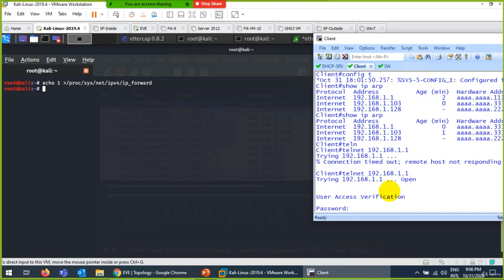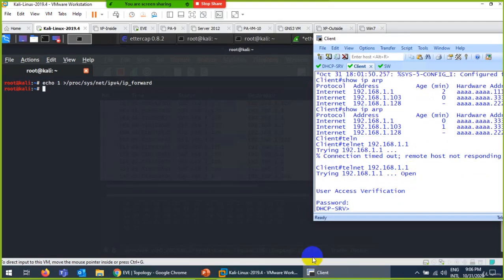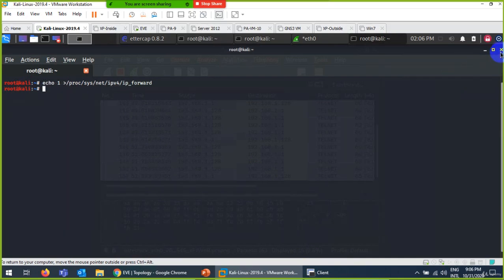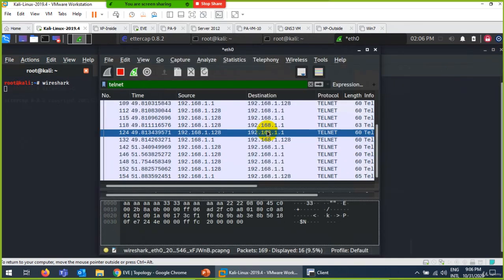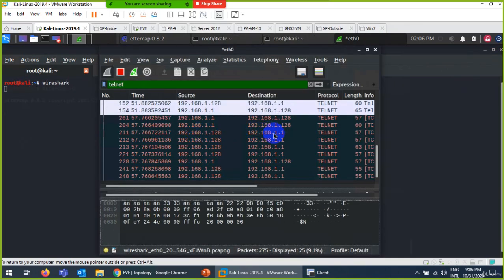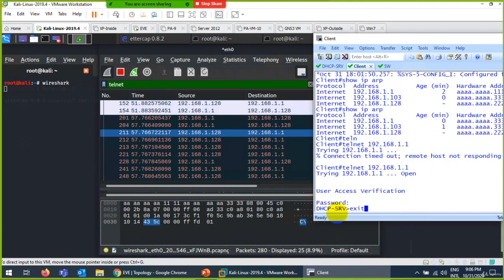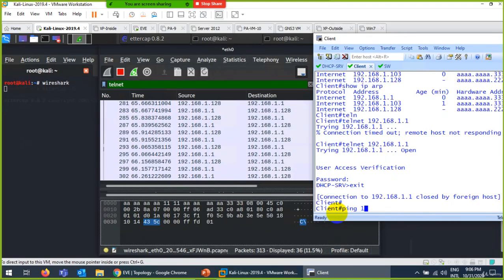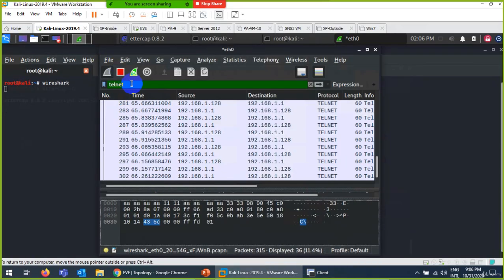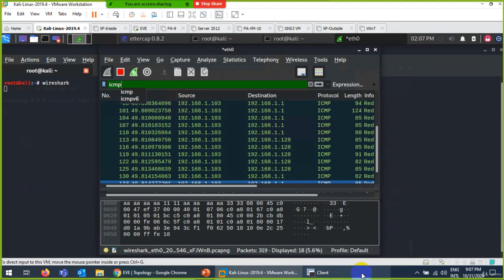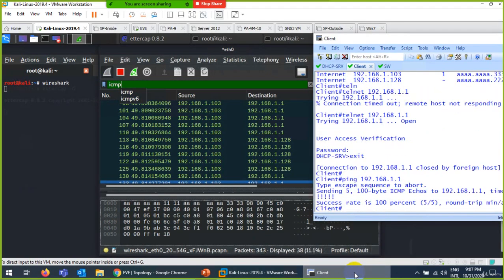Yeah, 1 2 3. I'm doing this with DHCP and I'm receiving traffic here. Look at telnet, 128 is going to 1.1. Whatever they do, even if they ping, let me exit and ping 192.168.1.1, and let me filter here on ICMP.